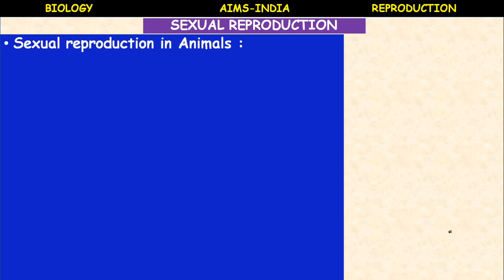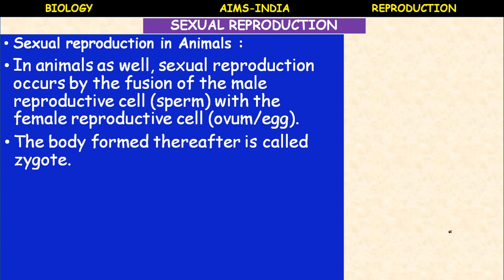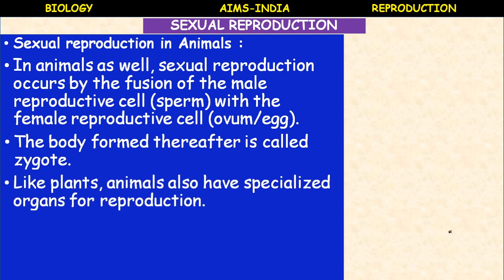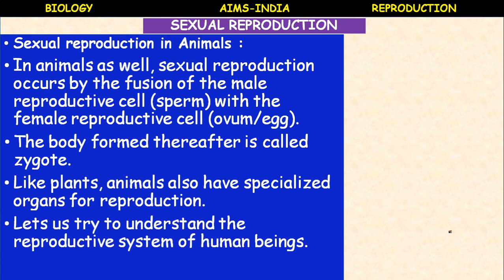Okay children, let us see sexual reproduction in animals. In animals, sexual reproduction occurs by the fusion of the male reproductive cell, that is sperm, with the female reproductive cell, that is ovum or egg. The body formed thereafter is called a zygote. Like plants, animals also have specialized organs for reproduction.